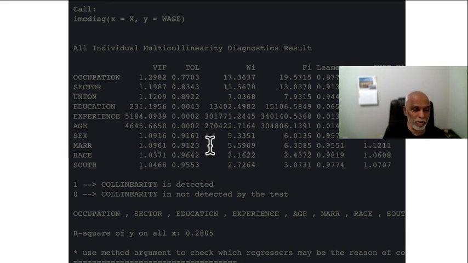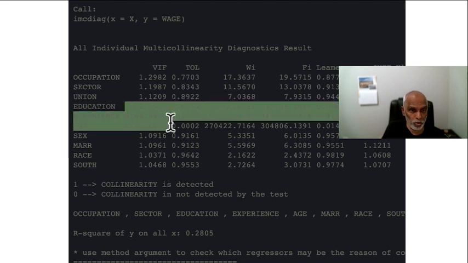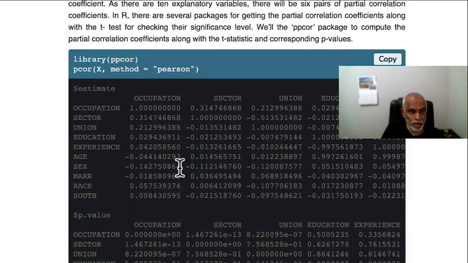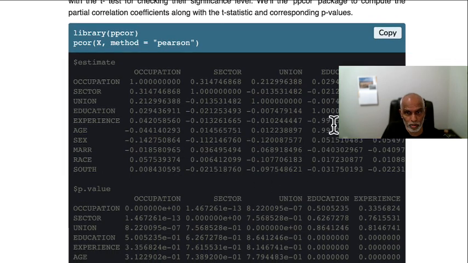It's because of (x prime x) inverse. If x prime x is the covariance or correlation matrix and it becomes singular, the inverse becomes huge, and the coefficients become huge. That is what is happening. The VIFs are huge numbers, especially among education, experience, and age, which are the ones that are highly correlated. You saw that, right? Here is the correlation.